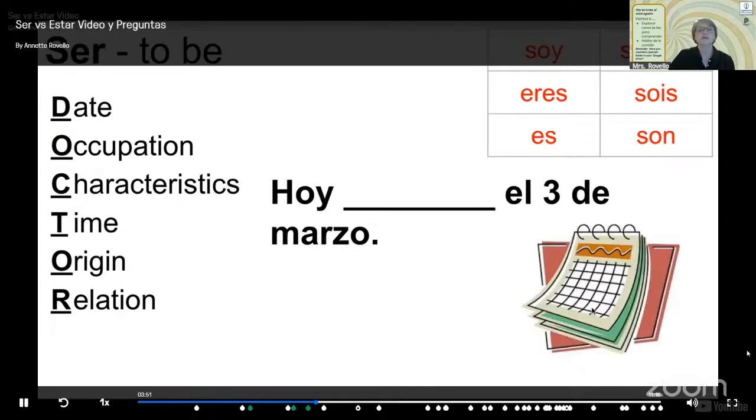Okay, so this is the date. Hoy es el 3 de marzo. We wrote this a lot in the first. Yeah, because here we want to say today is, right? And so our answer is either going to be es, because it's singular, or if it was plural, they are, then it would be son. Okay. So remember, I think we talked about last week too, how we work across the little chart to go from singular to plural. Okay, good job. So hoy es.